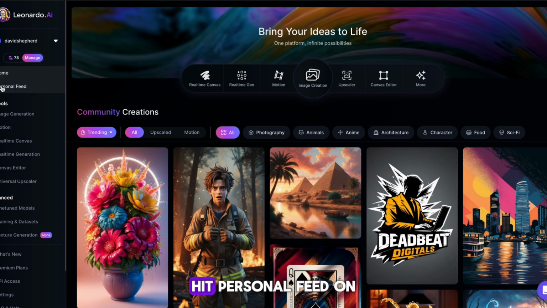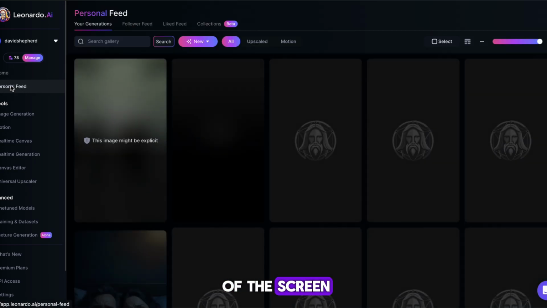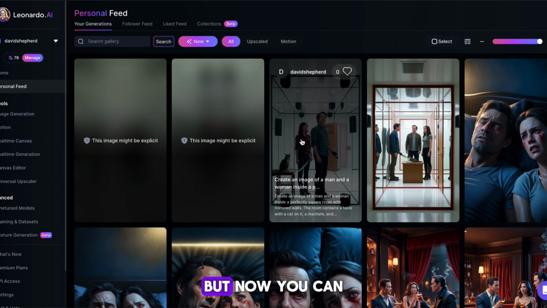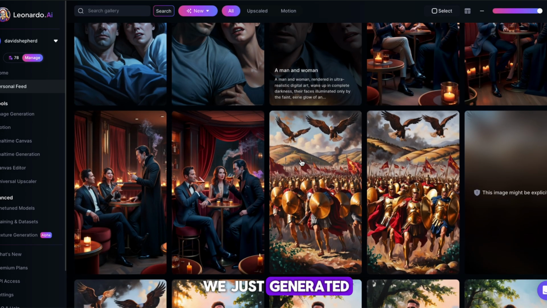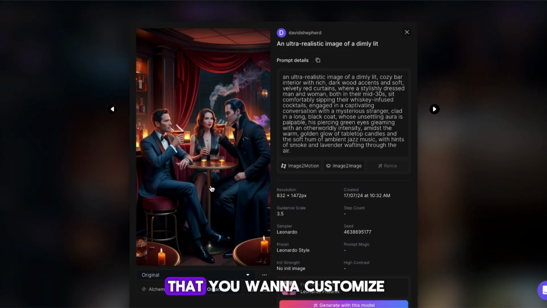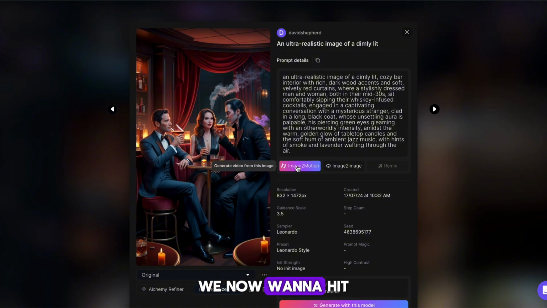Once you're here, hit Personal Feed on the left-hand side of the screen. It should take a second, but now you can see every image that we just generated. Start by clicking one that you want to customize. We now want to hit this image to motion button to animate our image.